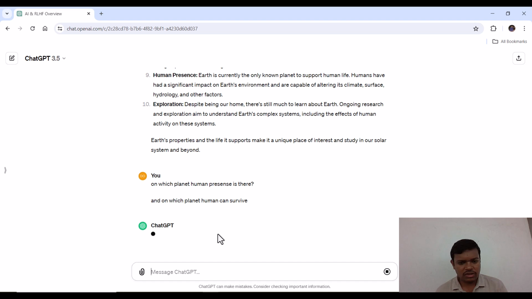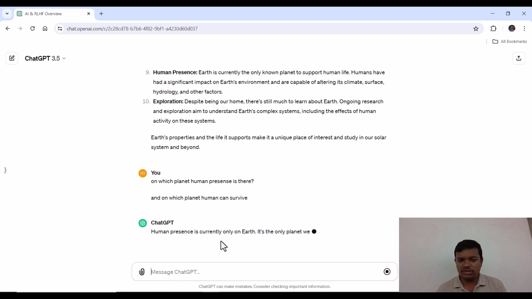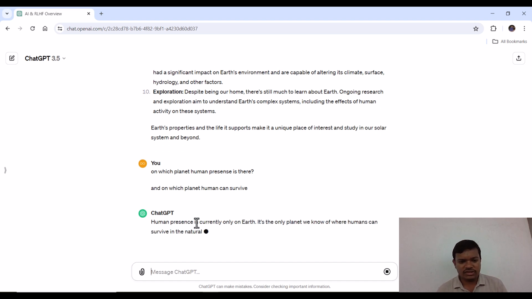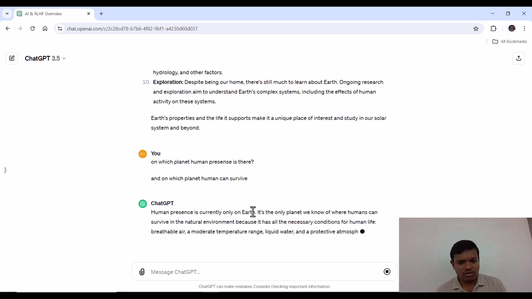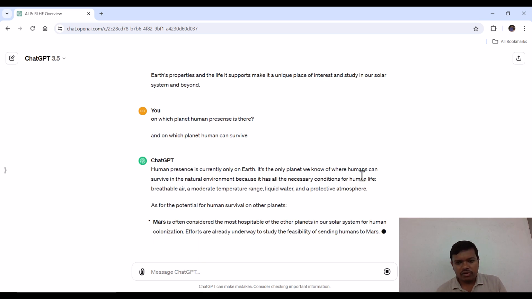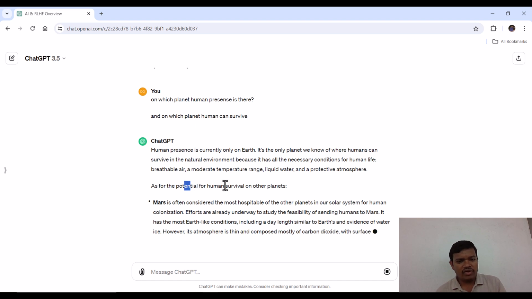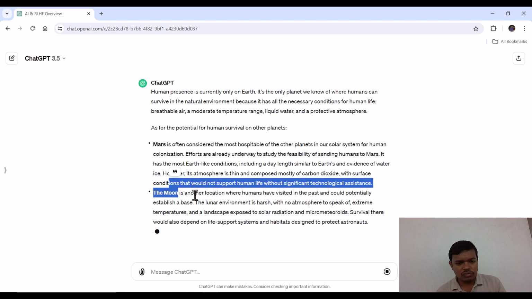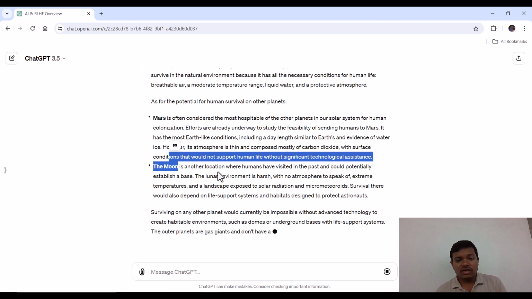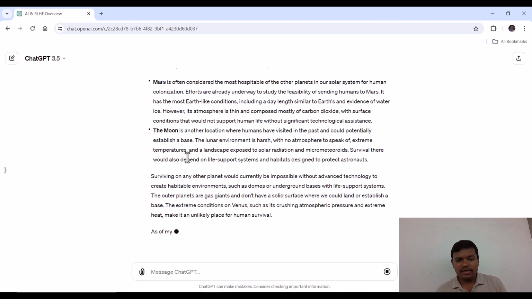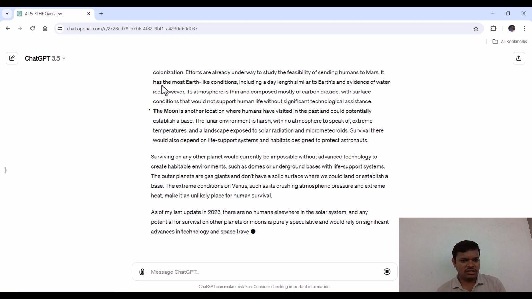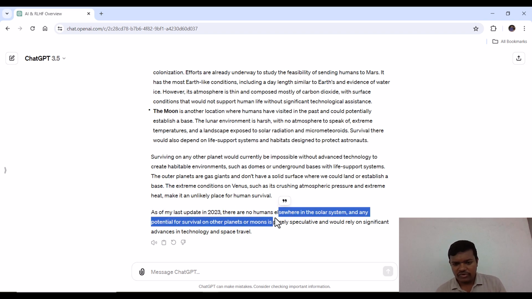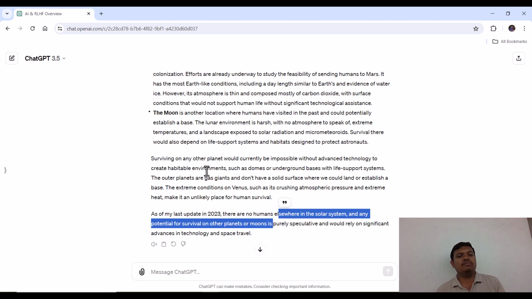You will ask this. Currently we know that Earth is the only planet, as you can see the result on your screen. It is the only planet we know of where humans can survive. However, regarding the potential of human survival on Mars and the Moon, studies are going on, and ChatGPT is also telling us that, as of the latest update, there are no humans there, but we are trying to survive on other planets.